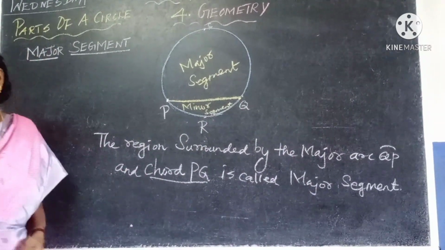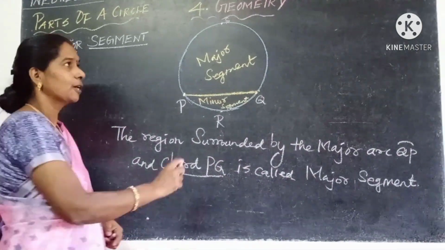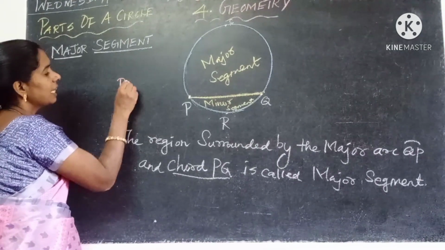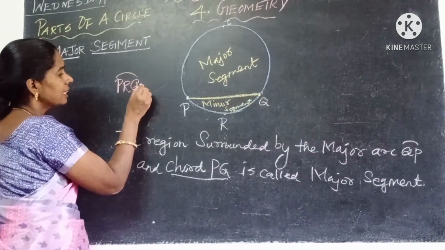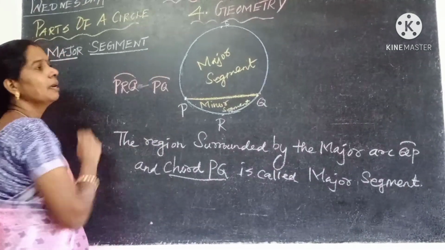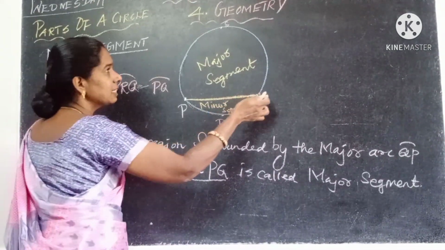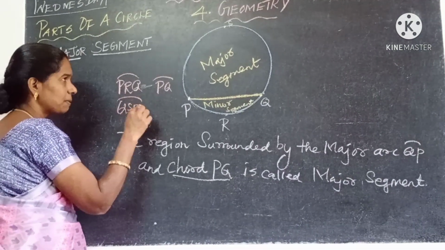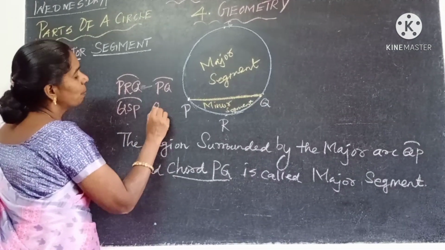And how have we denoted the arcs? The first arc is denoted as PRQ. Simply, I told you to write this as arc PQ, and the major arc as QSP. Simply we can write QP.